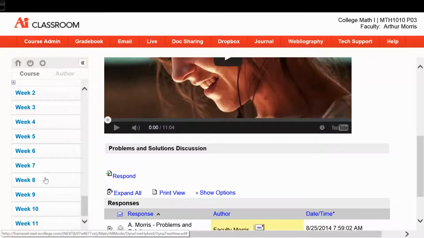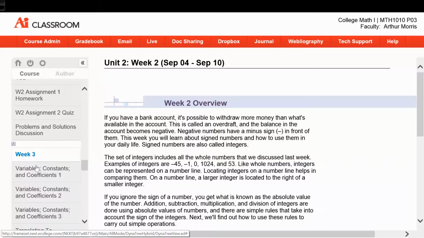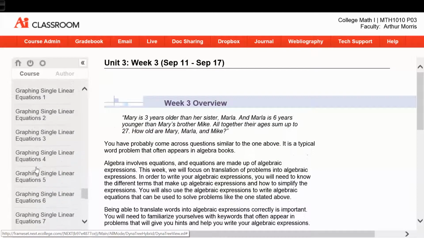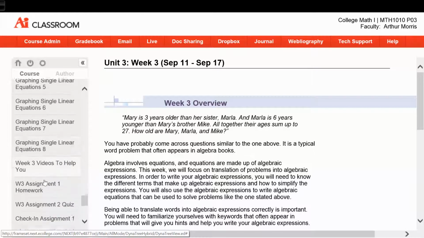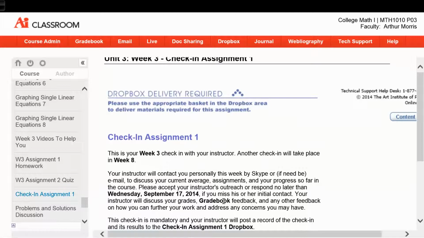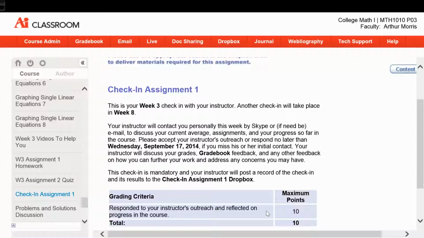So this course is an 11-week course. As you can see, it's basically the same setup throughout each week. In week 3 here, you see we have an extra assignment called the check-in assignment. This is where I will give you a call, try to touch base with you. And if I don't get in touch with you, I'll leave you a message and send you an email. You need to respond back to me in order to get credit for this assignment. This will just be checking in on your progress, seeing if you have any questions. If you do, that's great, I'll answer them. If you don't, then that's fine also.